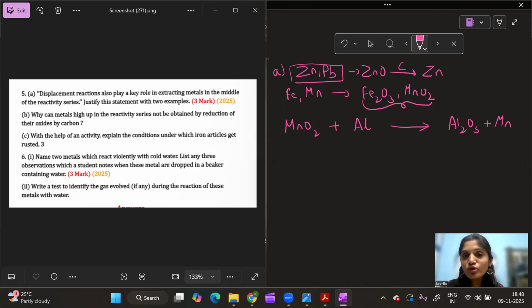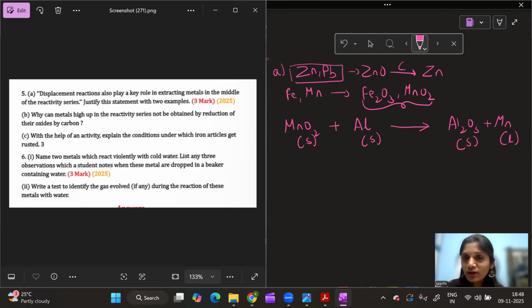As I already mentioned, all metal oxides exist in the form of solids. Aluminium is a solid because it is a metal, and aluminium oxide is a metal oxide, so it is solid. Manganese, though it is a metal, here you get in liquid form, that is the molten form. What is the reason behind it? We will see. Now let's balance this reaction quickly.